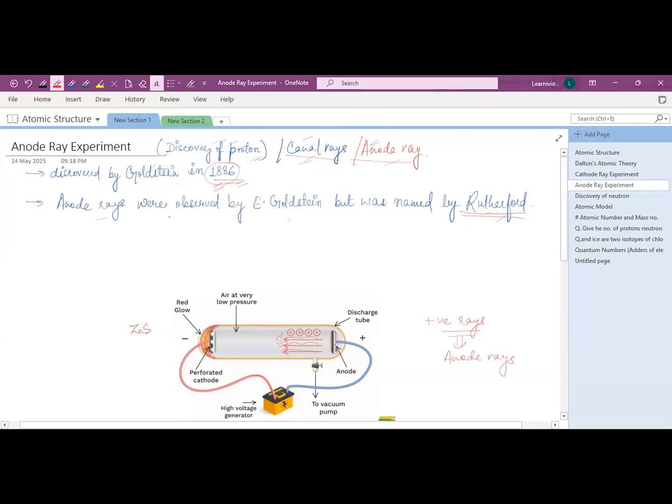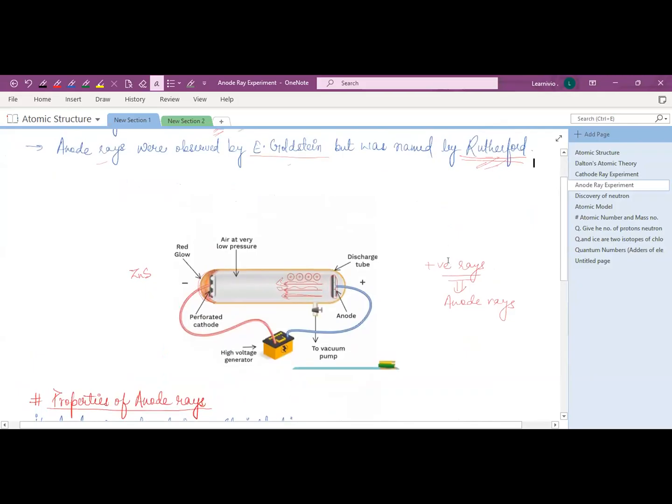Anode rays were observed by E. Goldstein but were named by Ernest Rutherford. Just remember that. Who observed them? E. Goldstein, but the name was given by Rutherford, right? Ernest Rutherford.